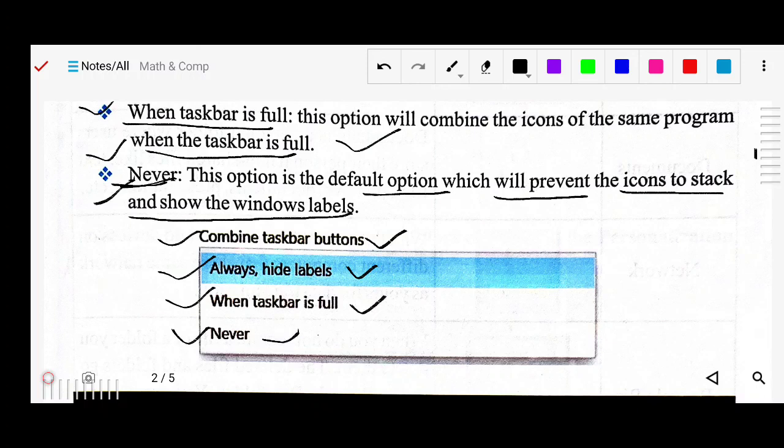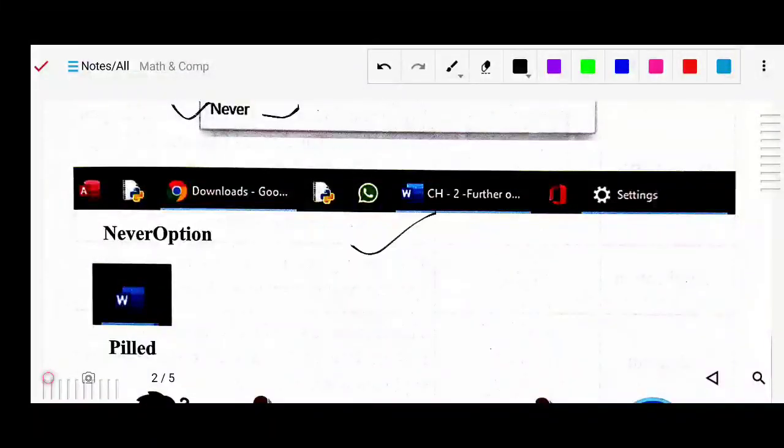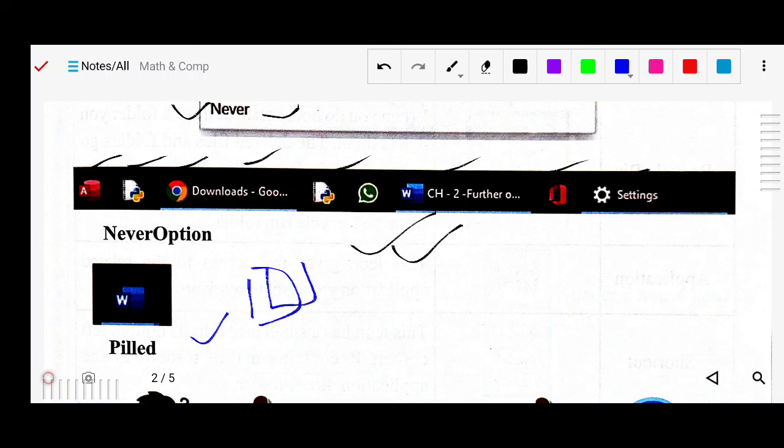You can see the examples of how they look. If it is never, it will look like this. The never option means all are in separate places. But in the case of the stacked one, one application is shown after another, this is the stacked one. Okay, so this is now the features of Windows 10. Okay.